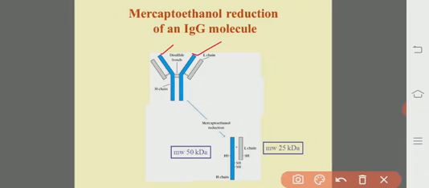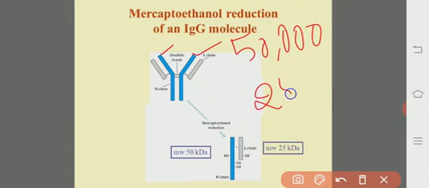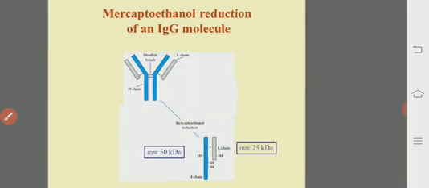The heavy chains have about 50,000 Daltons molecular weight, whereas the light chains have 22,000 to 25,000 Daltons molecular weight. So the heavy chain is 50 kilodaltons, and the light chain 25 kilodaltons.